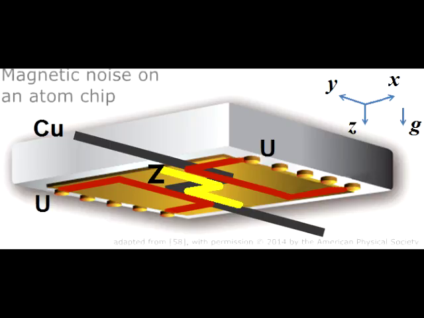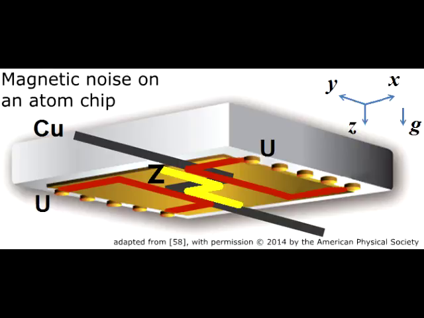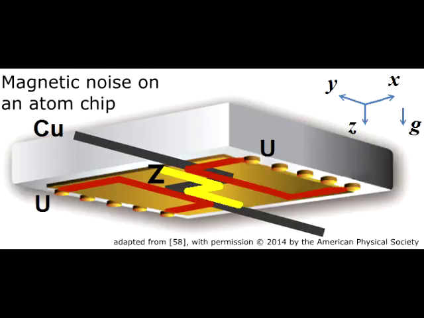In this paper, we discussed the effect of external noise and its interplay with the interactions between the atoms on the decoherence of Bose-Einstein condensate in a double well, especially in the context of magnetic fluctuations very close to an atom chip.